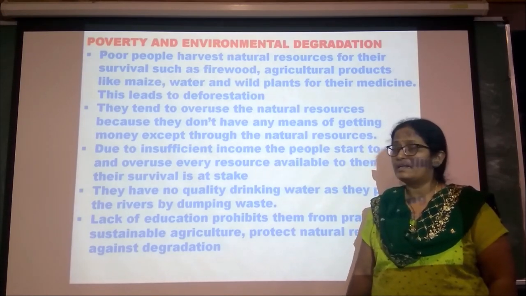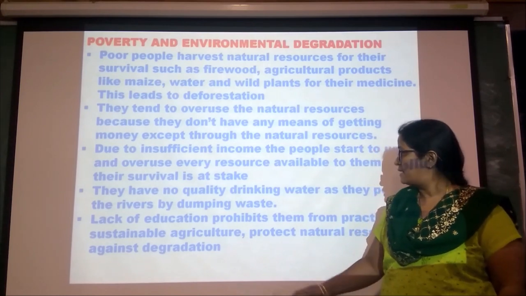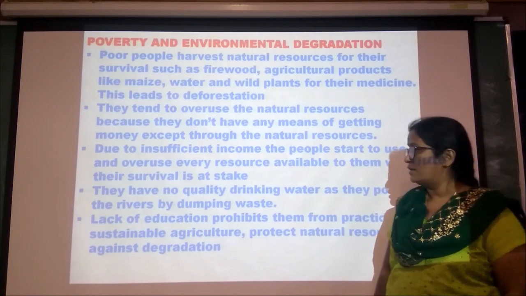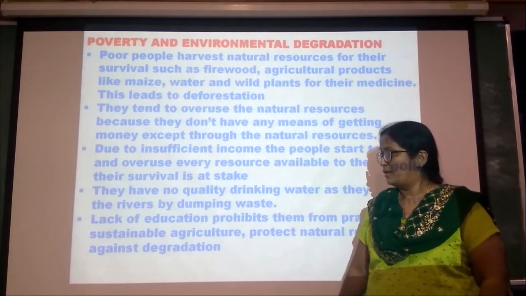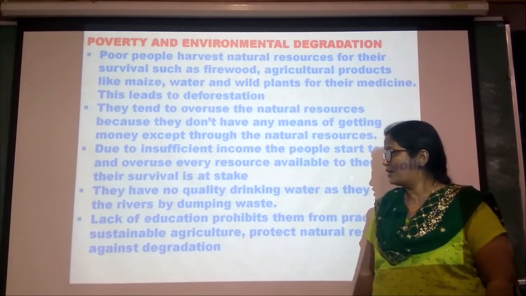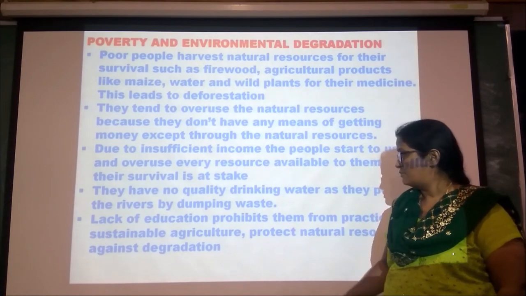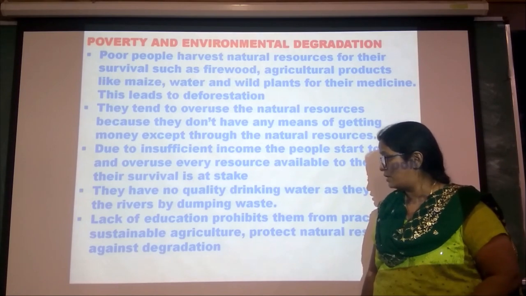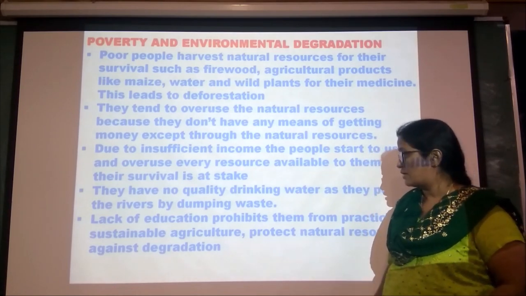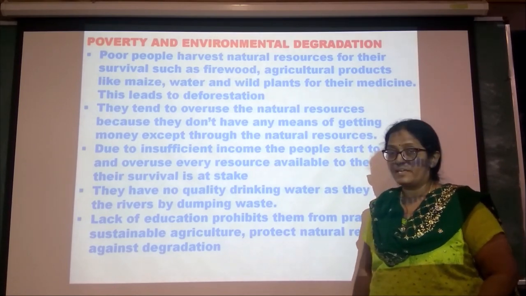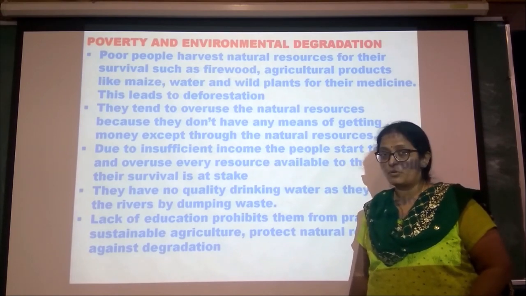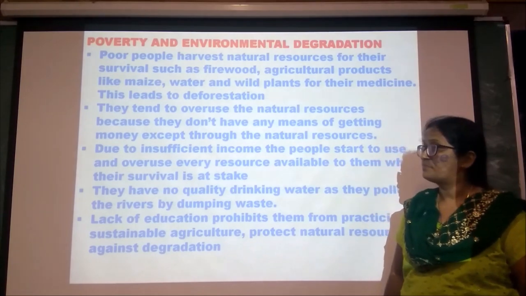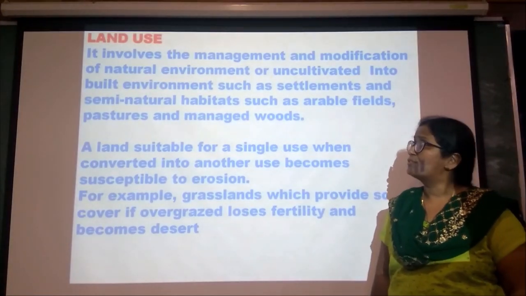They have no quality drinking water, and they pollute the rivers by dumping waste. Lack of education prevents them from practicing sustainable agriculture, which would conserve the soil and protect natural resources against degradation. They don't have any knowledge about these things, so that causes degradation of the environment.